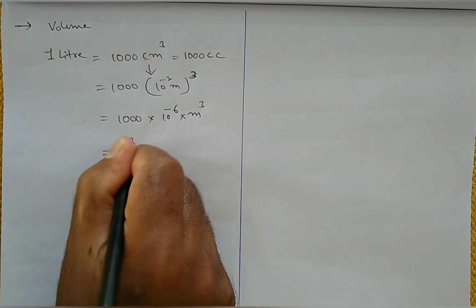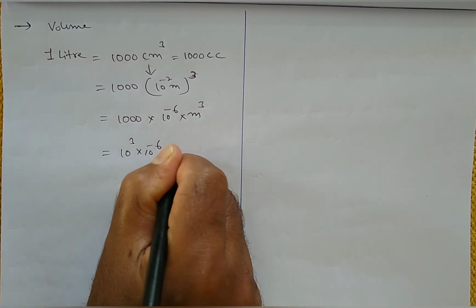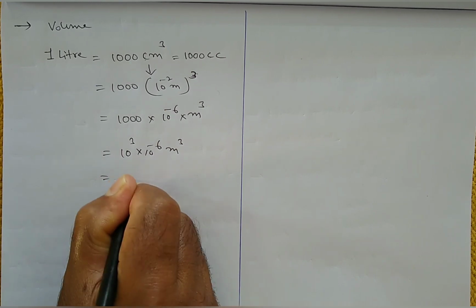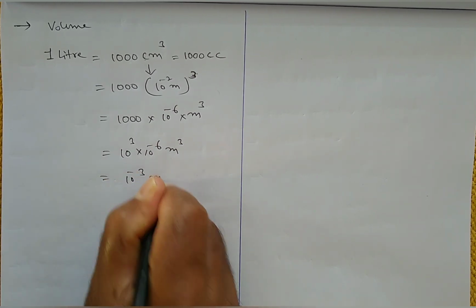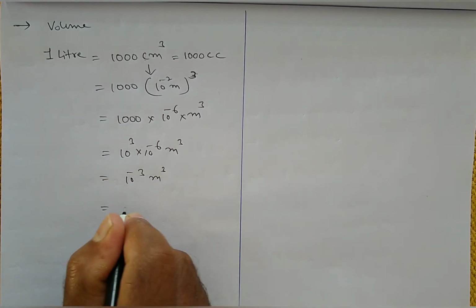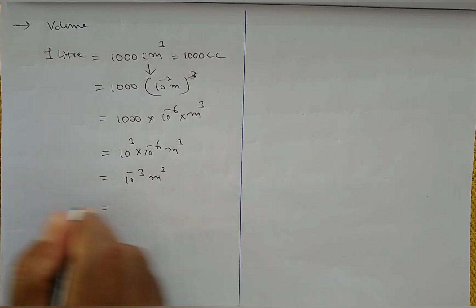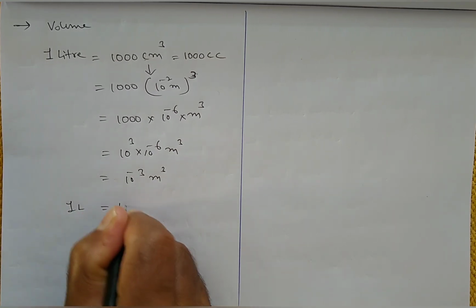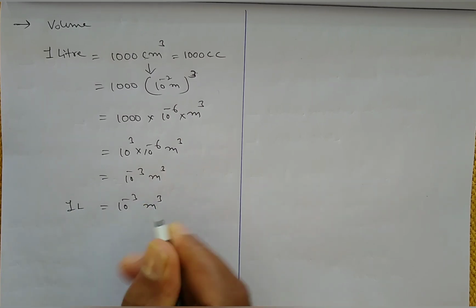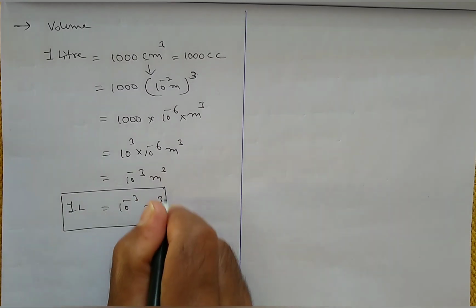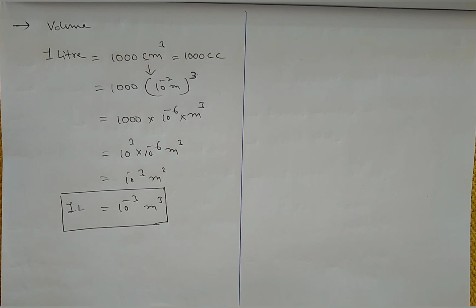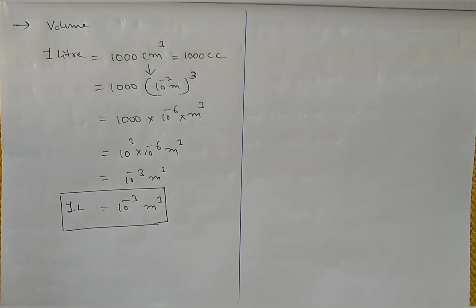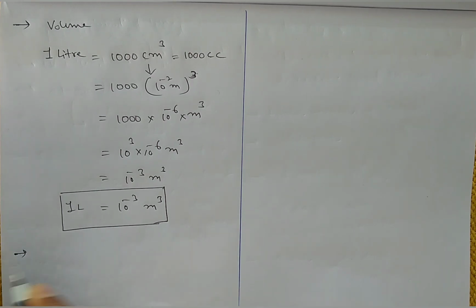So 10 power 3 into 10 power minus 6 meter cube is 10 power minus 3 meter cube. So 1 liter is equal to 10 power minus 3 meter cube. And we will use one more unit for other physical quantities, like pressure.